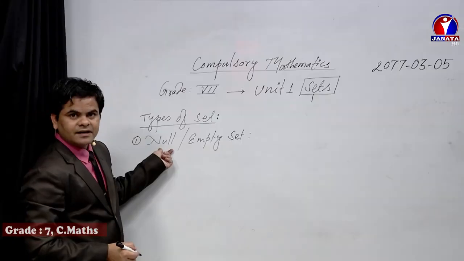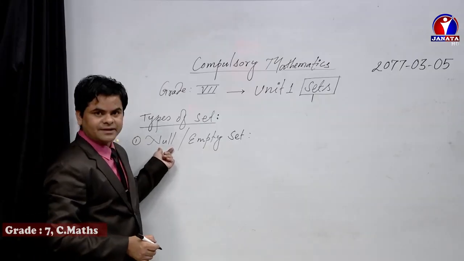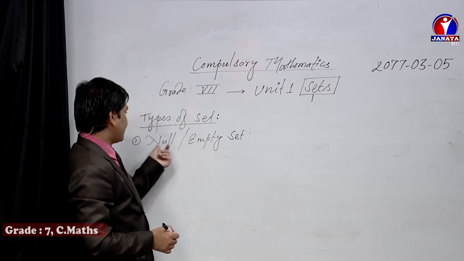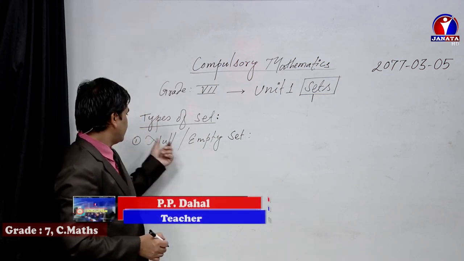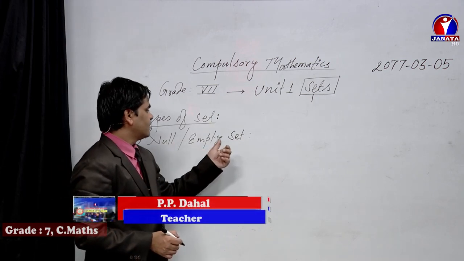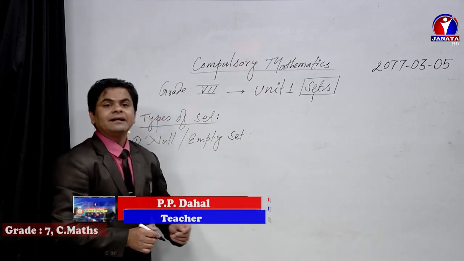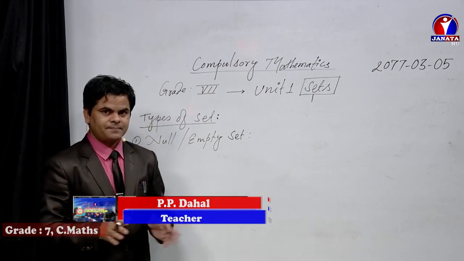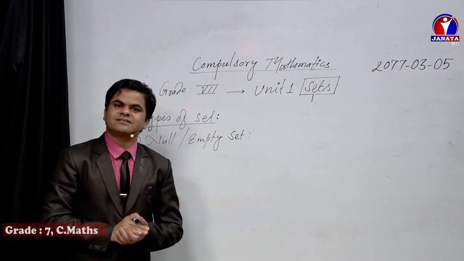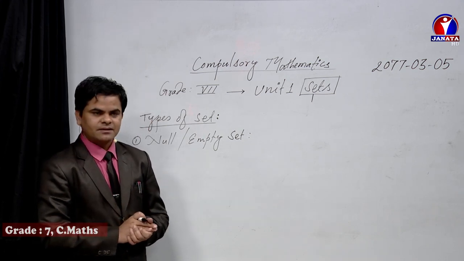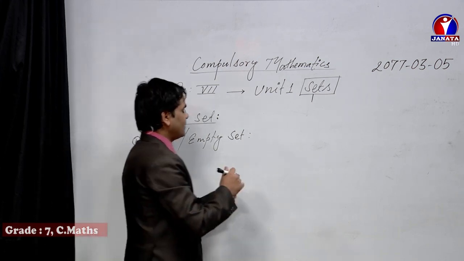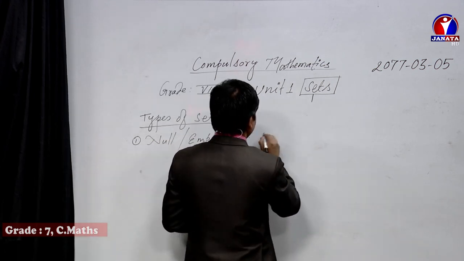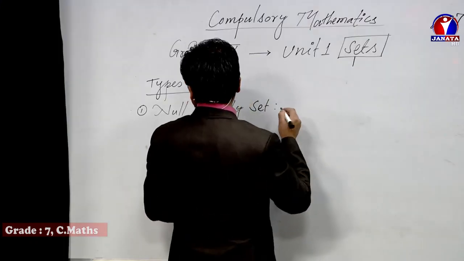Null means 0, and empty also means the same, so they are synonyms of each other. If we have to define the null set or empty set, it is a set having no elements. If there are no elements in a set, that set is known as a null set. If you have to write this symbolically, how will you write it? You have learned it, but I am going to review it.